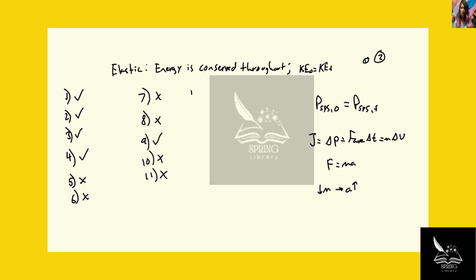Moving on to number 12. During the collision, the force on the lighter object is greater than the force on the heavier object. That's not true. They experience the same average force because of Newton's third law. 13, during the collision, the force on the lighter object is less than the force on the heavier object. That's not true, again, because of Newton's third law.